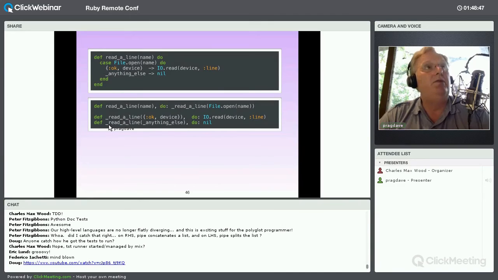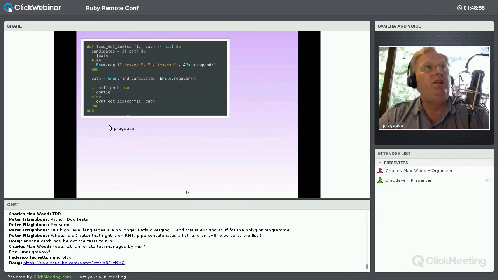Otherwise, I'm going to come back with nil. So you notice here, it's really the same code, but I'm just thinking about it differently. I'm thinking about it as pattern matches and transformations. Here's an example from the Elixir code itself.